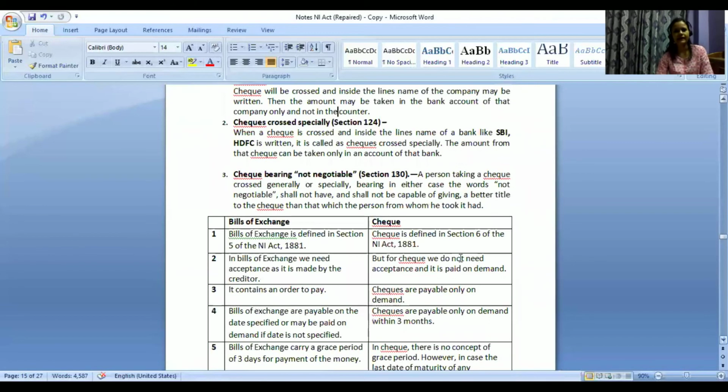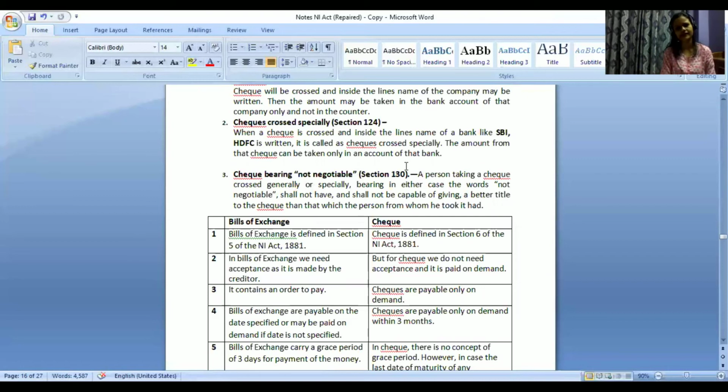So negotiable, by now we know, right? It means transferable, transferring to someone else. So what does not negotiable mean? Does this mean that we cannot transfer it, or what is it? We will see. It is under section 130. Try to remember this section as well.